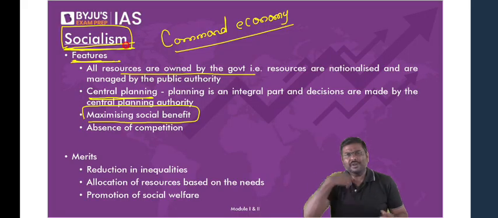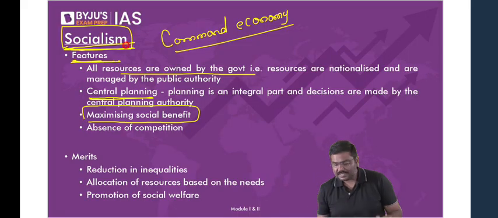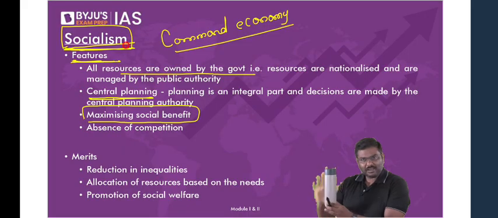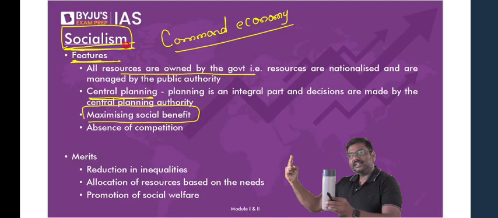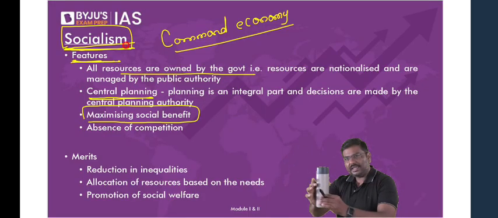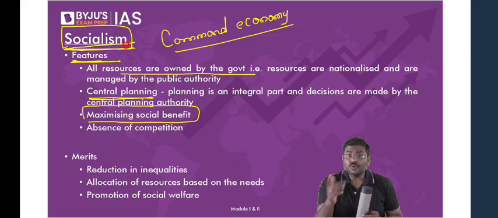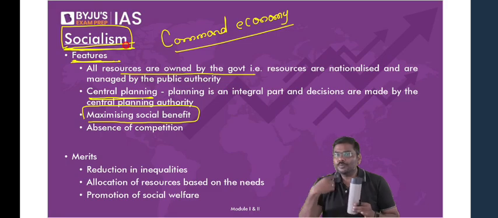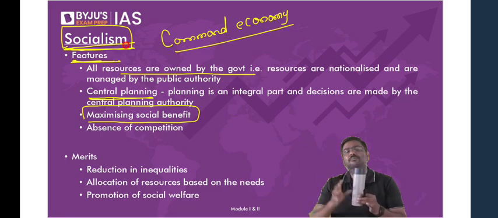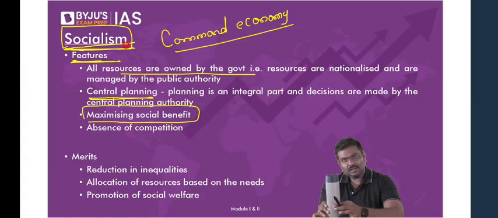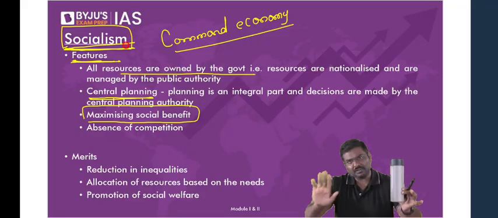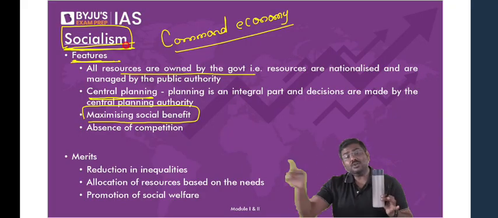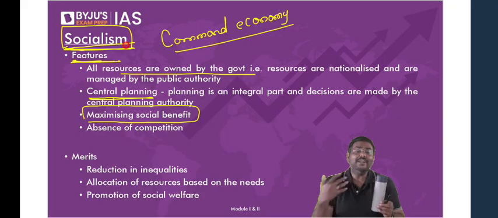How? Government will invest. Very simple. For example, let's say hypothetically, this bottle has to be manufactured. Understand with an example. In capitalism, the private sector, let's say a businessman, will invest money, set up a manufacturing facility, take away the profit. Whereas in case of socialism, government says no. Government will invest money and set up a company. The company will manufacture the bottle and sell it to the people, maybe at affordable prices. Maybe, there is no guarantee. But government is not going to run behind profits here. That's the whole idea of socialism.